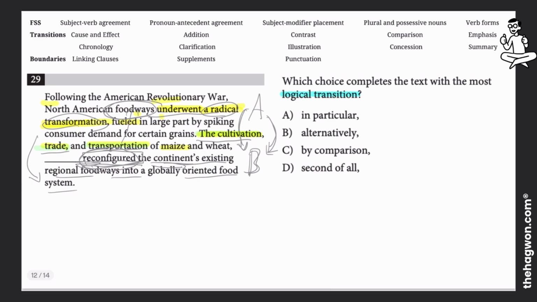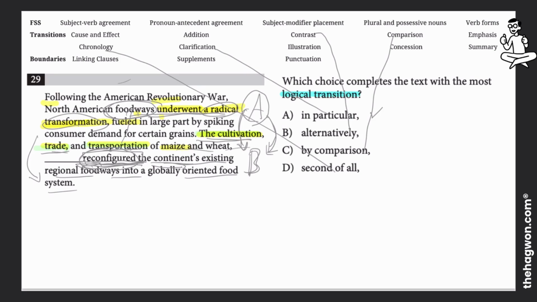So as we go to our choices here, in particular is a clarification transition, alternatively is a contrast, and by comparison is comparison. Second of all is a chronology. So the relationship from idea A, which is the foodways undergoing radical transformation, where these particular elements are being reconfigured,